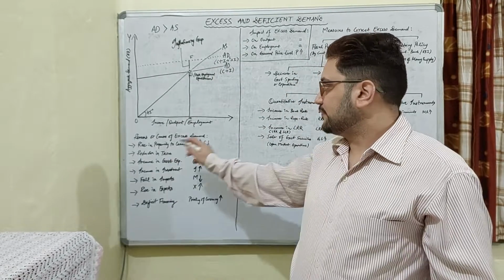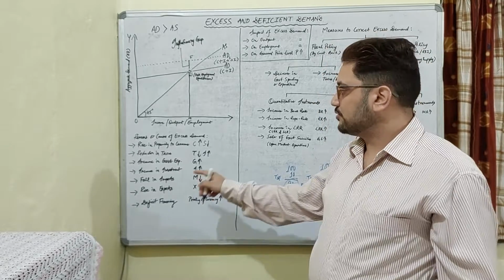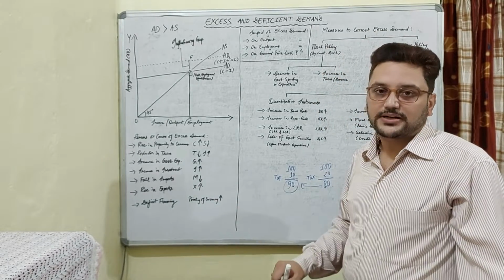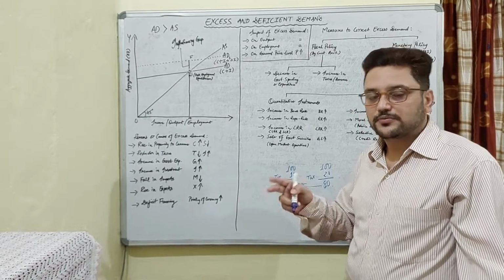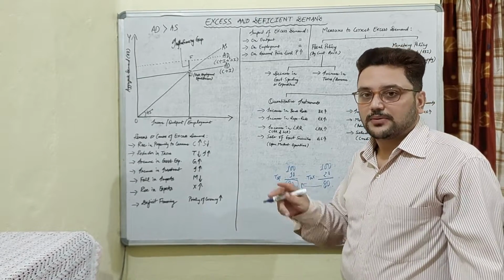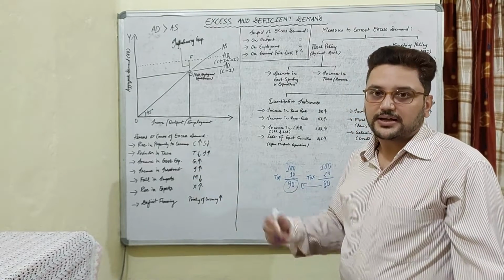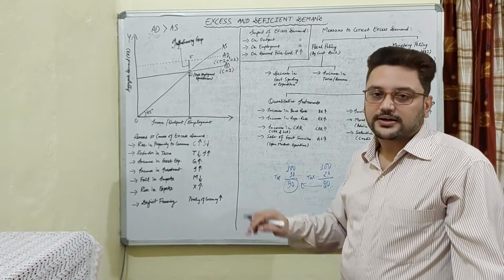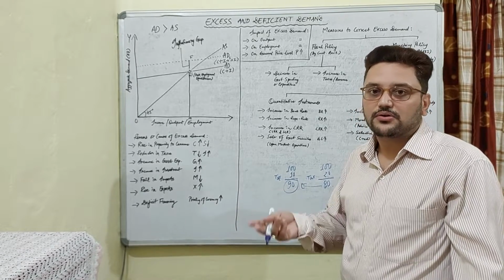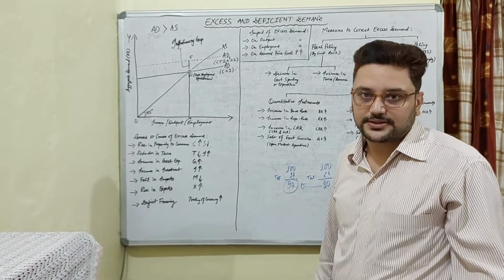So the reasons for excess demand are rise in the propensity to consume, reduction in government taxes, increase in government spending. Now taxes and government spending also go opposite to each other. Then increase in investment by firms and other people, fall in imports, rise in exports, that again go back to back, and the other is deficit financing.